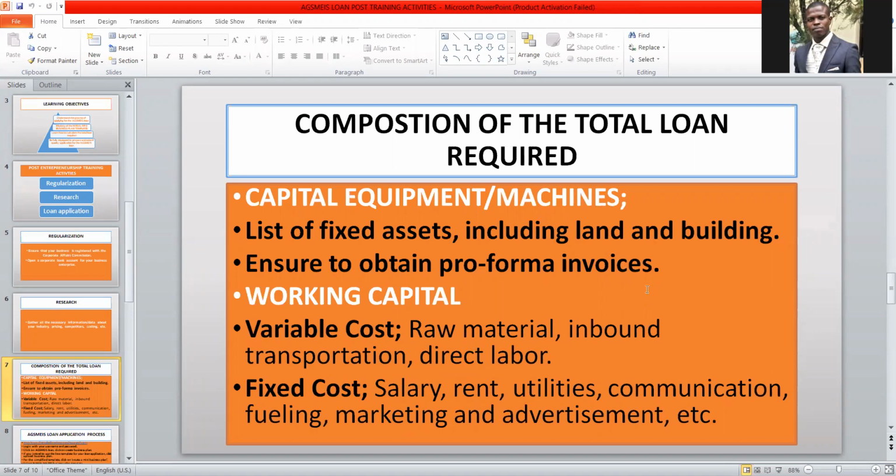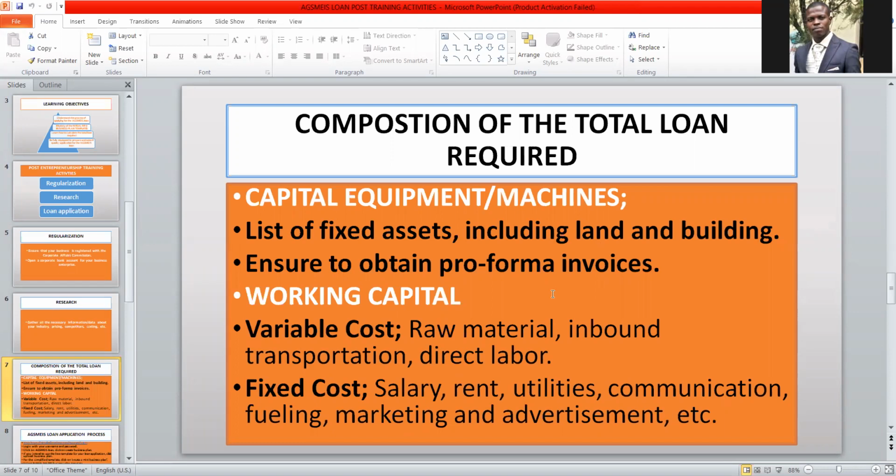So you have to ensure that you take cognizance of these costs. Okay, so you have to ensure that you have the information, you have the figures, the amount that you are going to allot for each of these cost components.